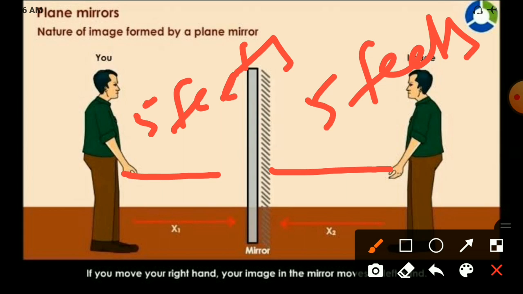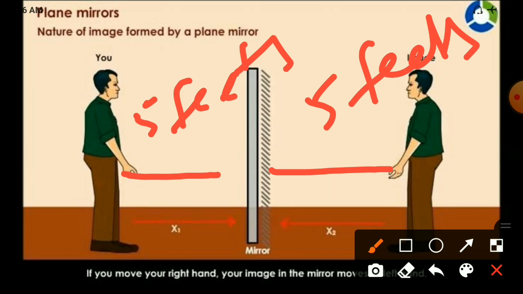Second one, lateral inversion. Right appears as left, left appears as right. Third one is when you run in front of the mirror. When you run in front of the mirror, the velocity will become double. What will become double? Velocity will become double.